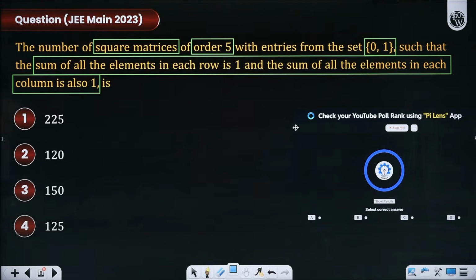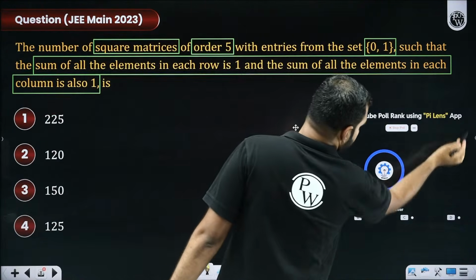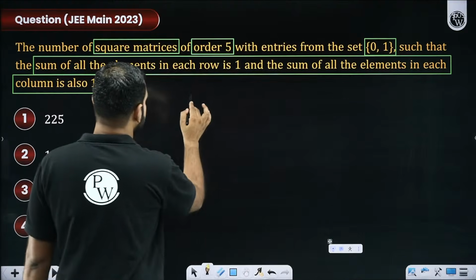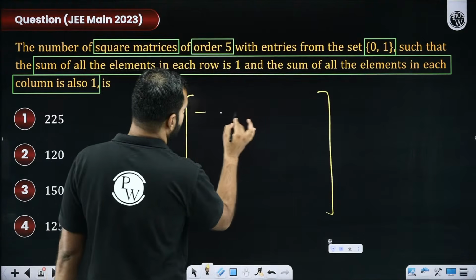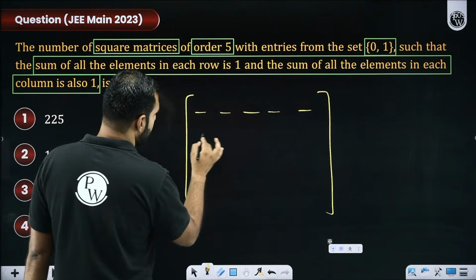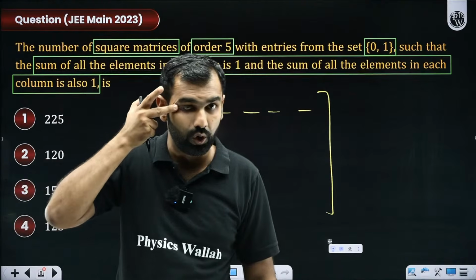So if I now start answering this question, I'll say here we have this 5 by 5 matrix because it is a square matrix. Yes or no? So if it is a 5 by 5 matrix, 1, 2, 3, 4, 5. Similarly, 1, 2, 3, 4, 5. So there will be 5 rows and 5 columns. Yes or no, everyone?